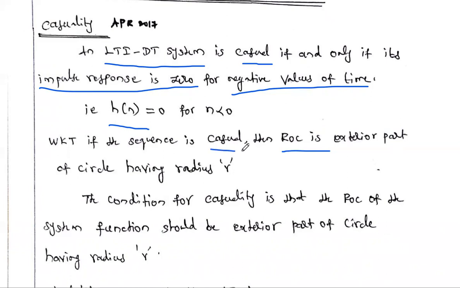This is another definition: the system is causal when the ROC is the exterior part of the circle having radius r.